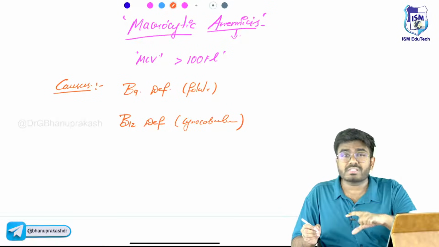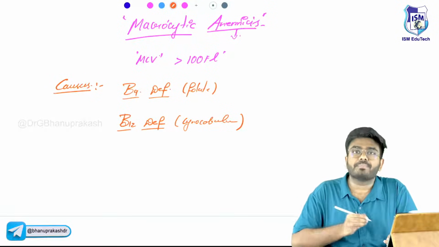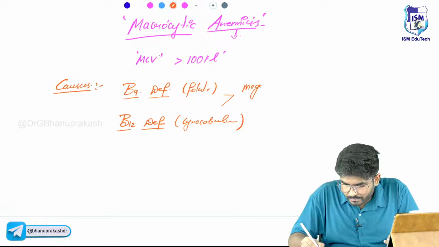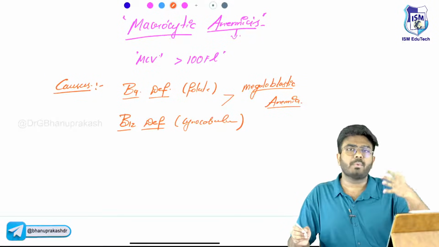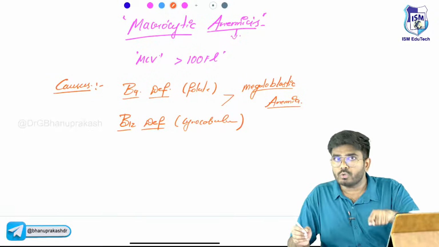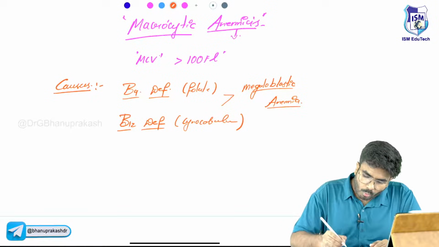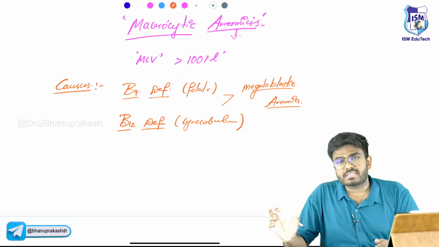If there is macrocytic anemia due to B9 and B12 deficiency, then it is called megaloblastic anemia. Megaloblastic anemia is a type of macrocytic anemia due to B9 and B12 deficiency. Now, why the name megaloblastic?